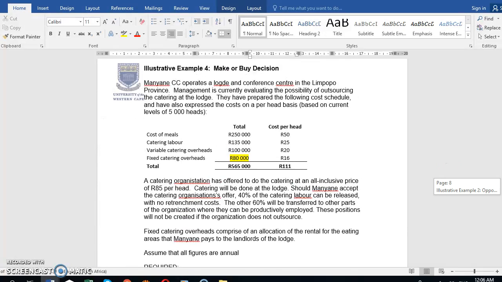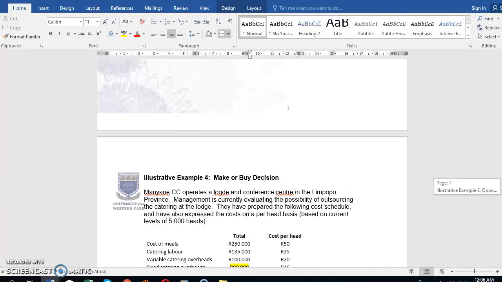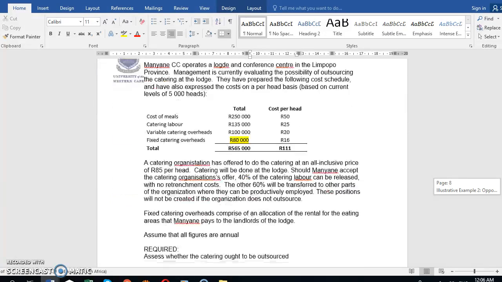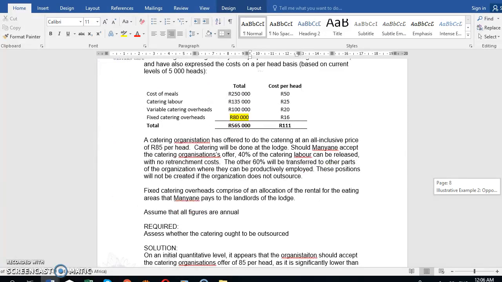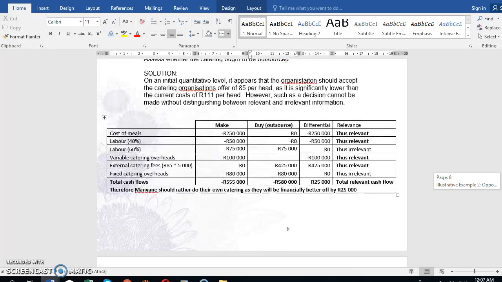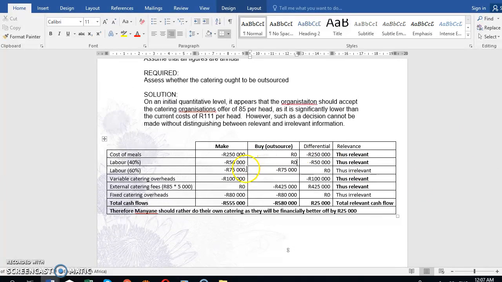However, the 60% labor will be transferred to other parts of the organization. So effectively we're still going to have to pay for them whether we outsource or not. So that's irrelevant. As we'll see here, the 60%, which is the 75,000, we'll pay whether we make it ourselves or outsource the catering.